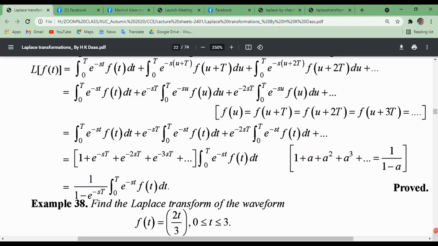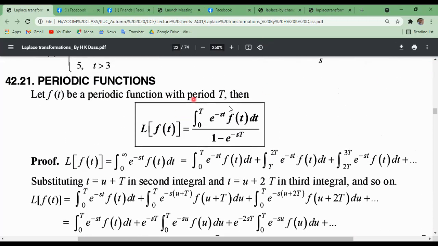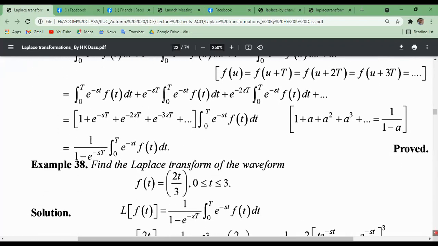So this is the result for the periodic functions theorem. Very important theorem.